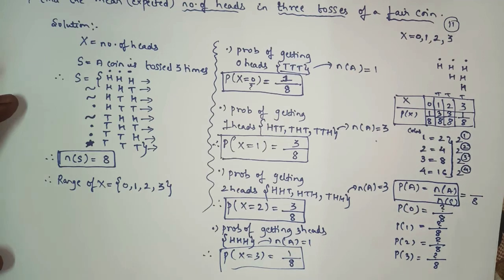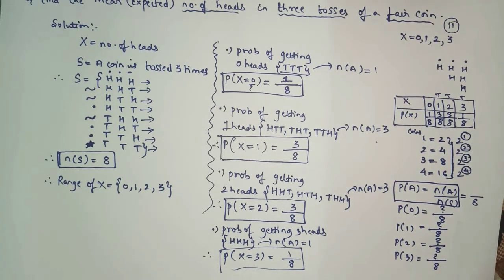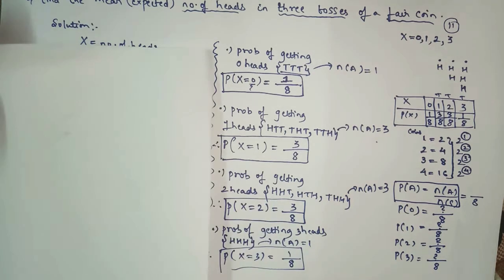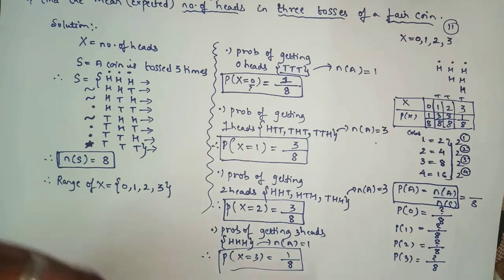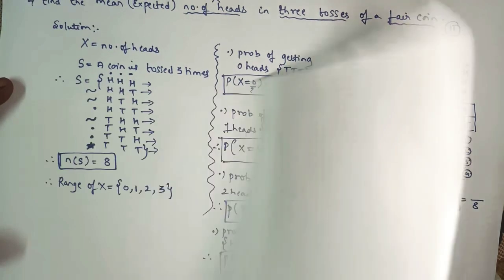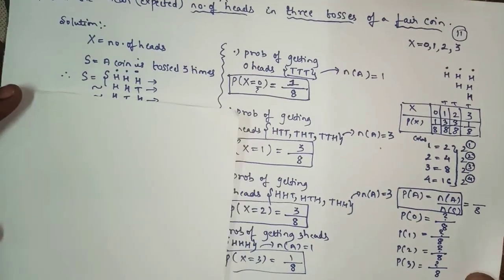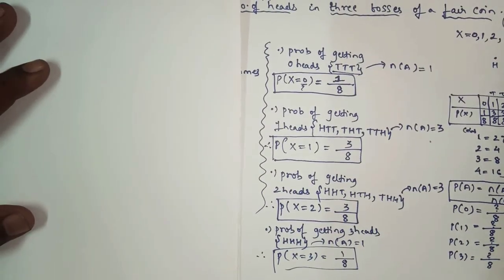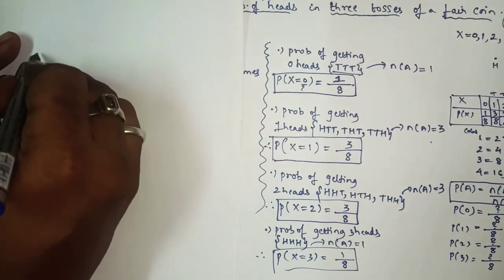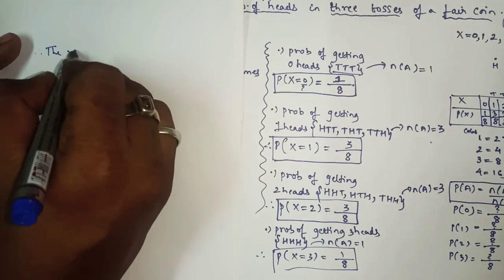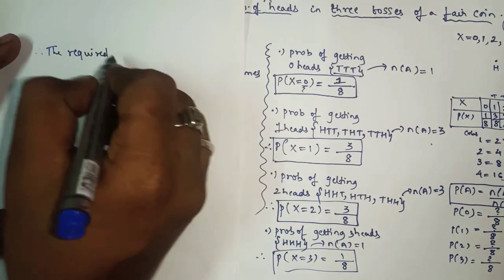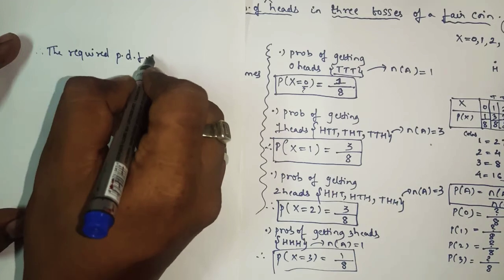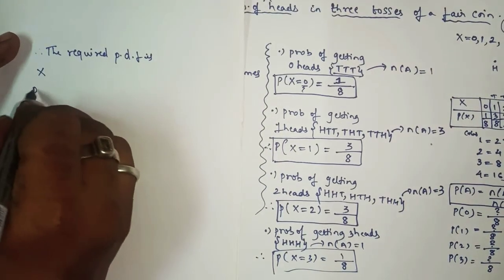Okay, so now after this we'll write the required PDF, which is x and p of x.